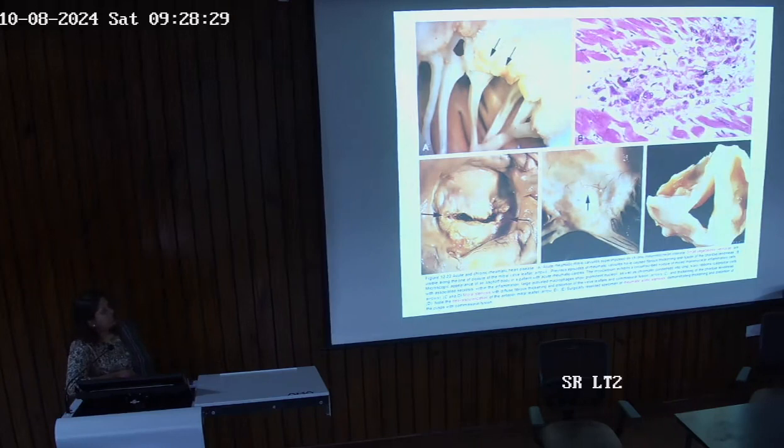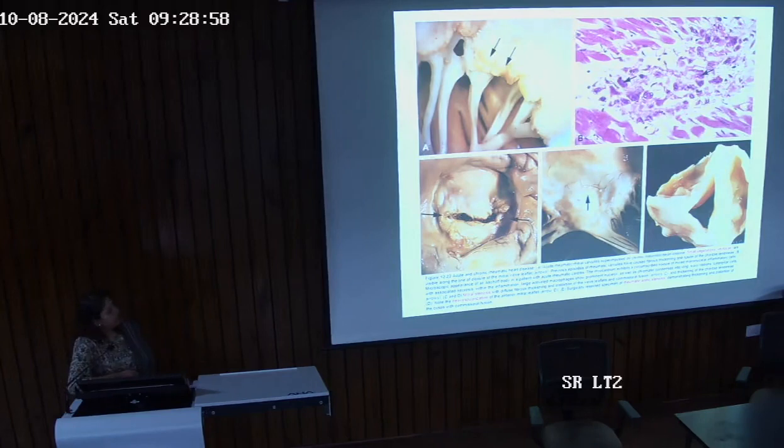So this is the fish mouth or buttonhole appearance of the mitral valve. What is the meaning of that? These are the commissures that undergo fibrosis and fusion. So what used to open widely, because of the fusion, has a fish mouth or a buttonhole appearance. Okay? And what is shown here, this is a picture from Robbins. So if you don't understand it, I'm trying to explain it to you word by word.